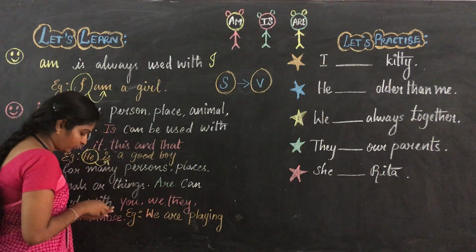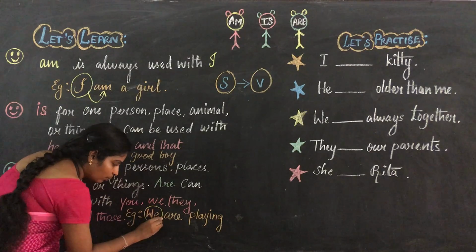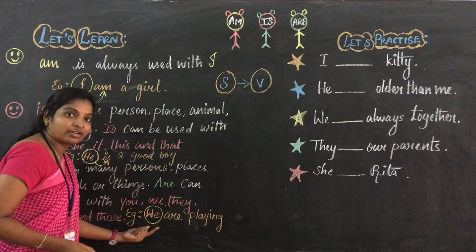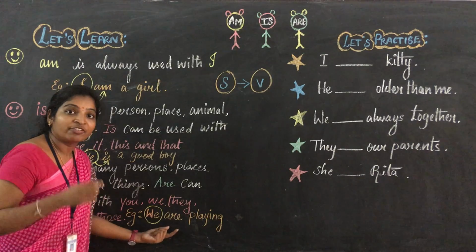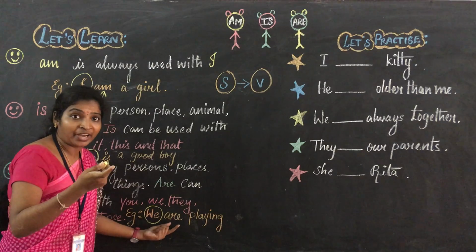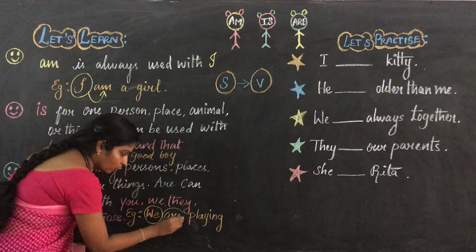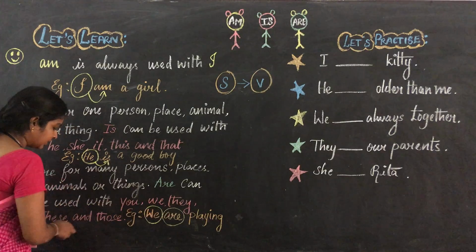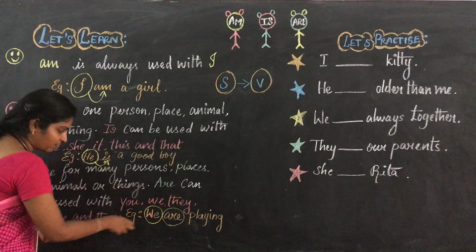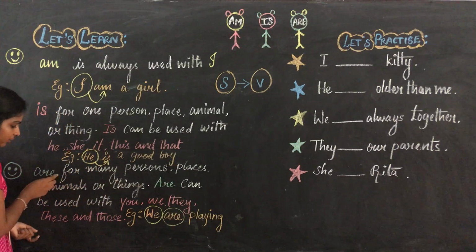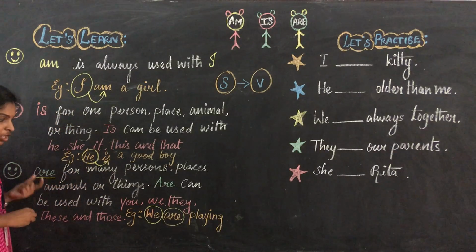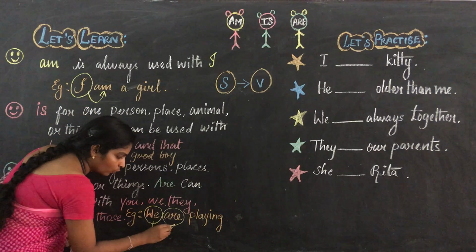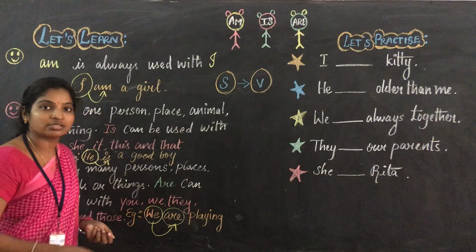Here I told you that "we" refers to the plural. Am I right? So for a plural subject, what verb do we have to use? We have to use a plural verb. So here "are" is plural. Next to these words, you, we, they, these, and those, we have to use "are". For a plural subject, we have to use a plural verb. Are you clear with this?